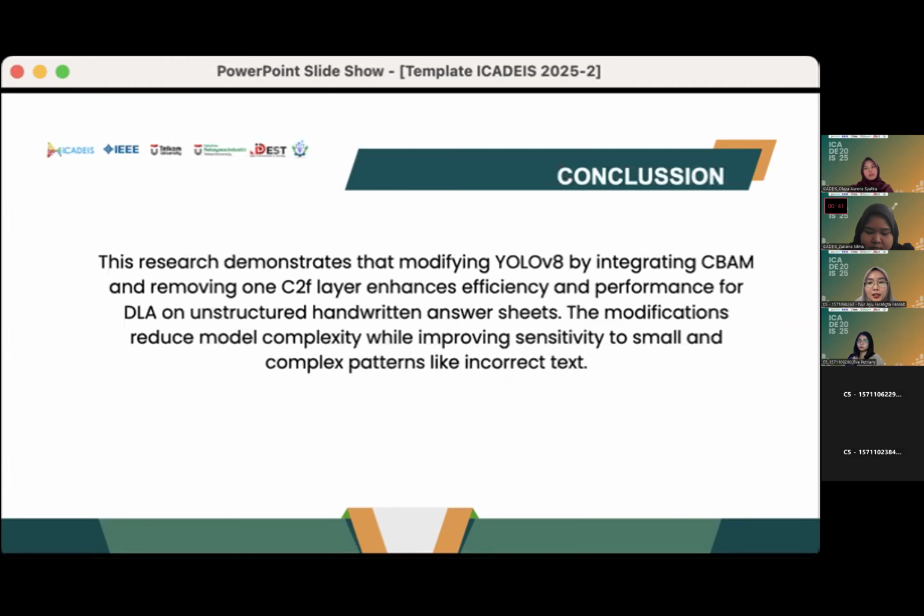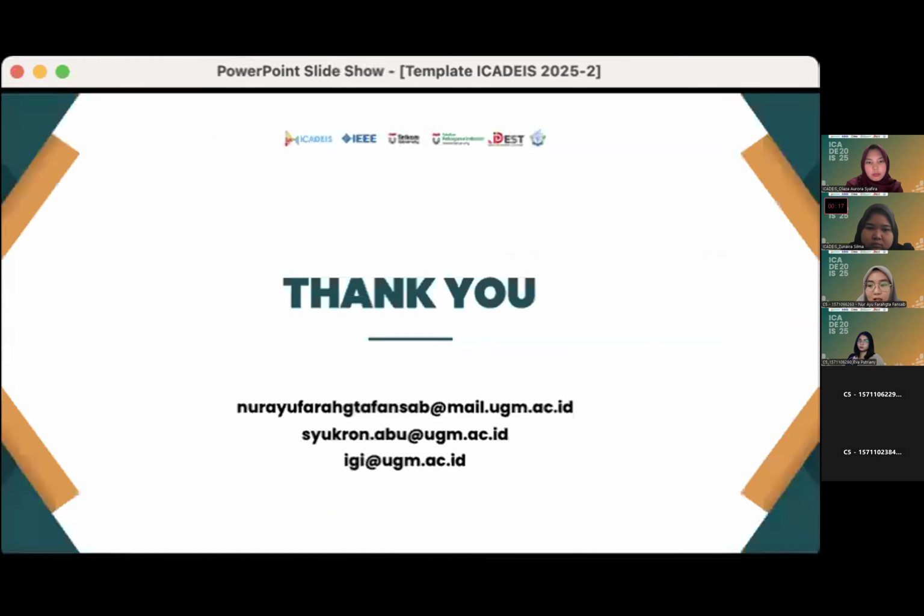Okay, the last, for conclusion. This research demonstrates that modifying YOLO version 8 by integrating CBAM and removing the C2F layers effectively enhances performance for DLA on unstructured handwritten answer sheets. The modification reduces model complexity while improving sensitivity to small and complex patterns like incorrect text. Okay, that's all. Thank you.